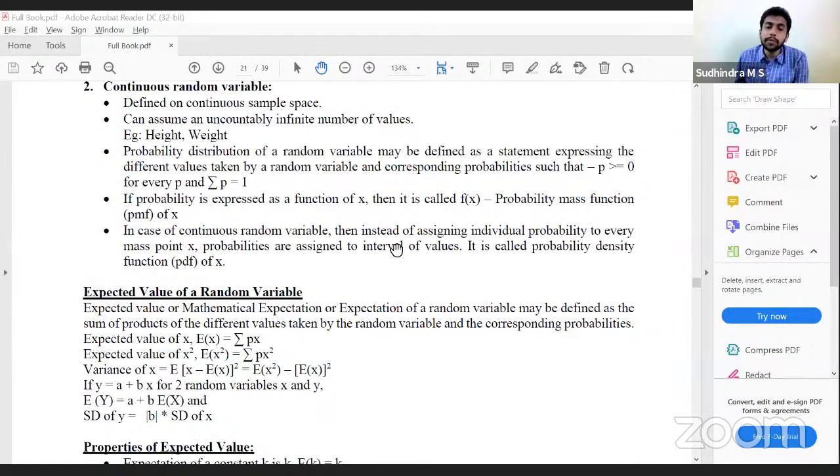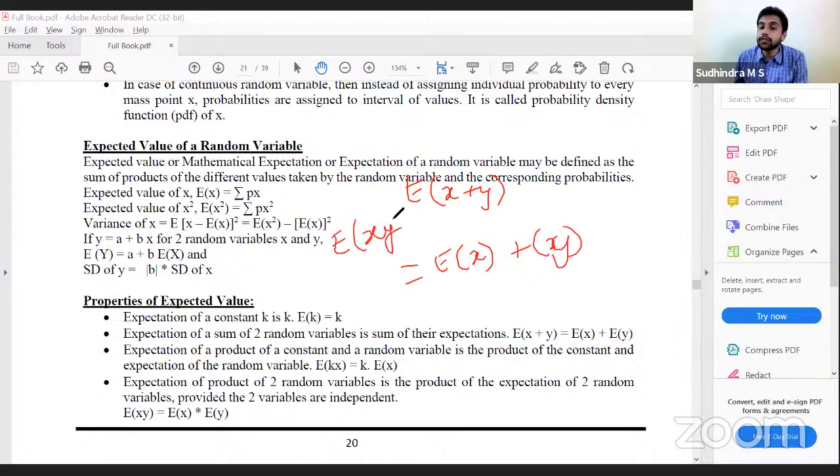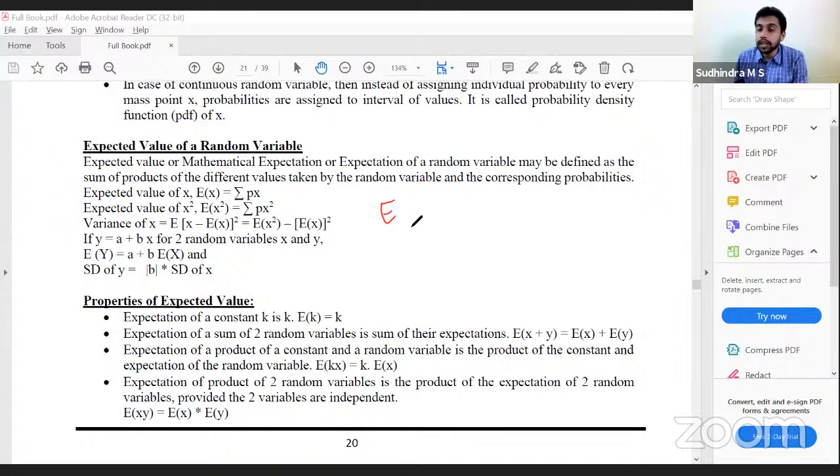The same property holds good for expected value also. What are the properties? Same properties. Expectation of a constant is k. If I have the same values, then the expected value will also be k. Expectation of sum of two random variables: if I have expectation of x plus y, I can call it expectation of x plus expectation of y. Similarly, expectation of xy, the product of two random variables, is expectation of x into expectation of y. For the product of one constant and one random variable, E of k into x would be k into expectation of x. So expectation of two random variables, E of x plus y, is expectation of x plus expectation of y.